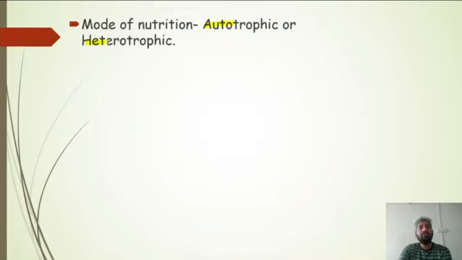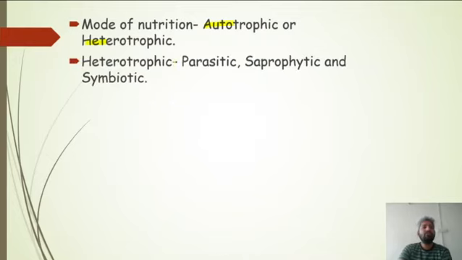Autotrophic mode of nutrition means the organisms are able to form their food on their own. But heterotrophic mode of nutrition means the organisms are dependent for their food on some other organisms. Out of the autotrophic and heterotrophic, most of the monerans are heterotrophic. It is the more common type of nutrition. And heterotrophic mode of nutrition can be parasitic, saprophytic and symbiotic. Out of these three, saprophytic type of nutrition is more common.